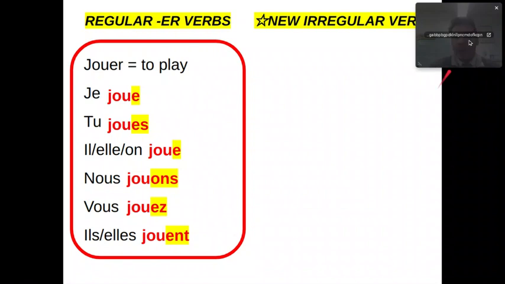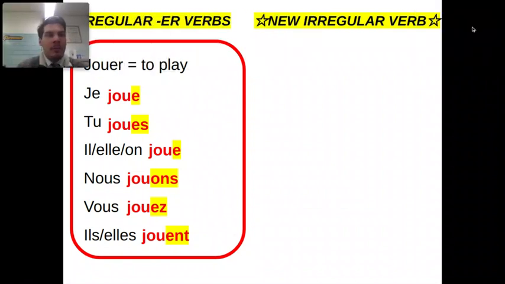And then we have a brand new irregular verb. And remember, an irregular verb is a verb that doesn't have any patterns. It doesn't have any endings. There's no rules to follow. You just have to memorize the way it is. Our first irregular verb was avoir. Remember, avoir pour la possession. Go ahead and sing that song to yourself now. Get it stuck in your head.